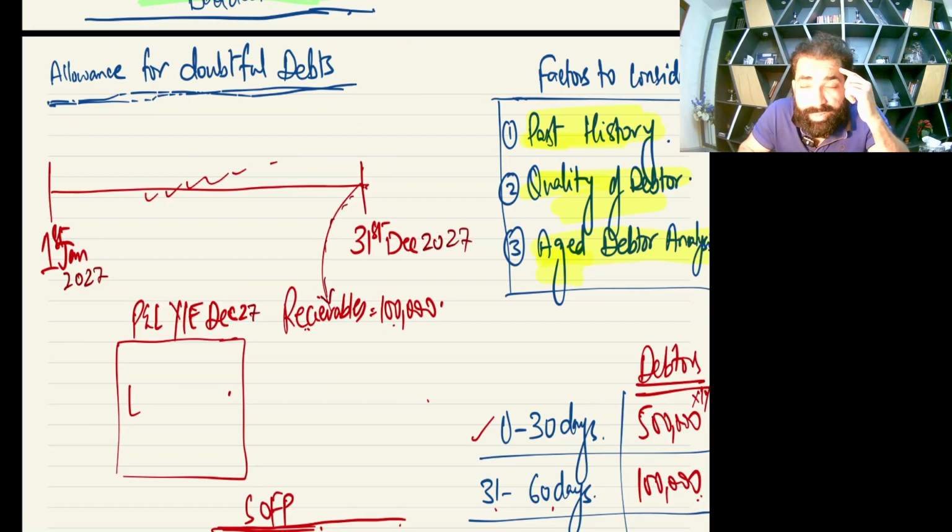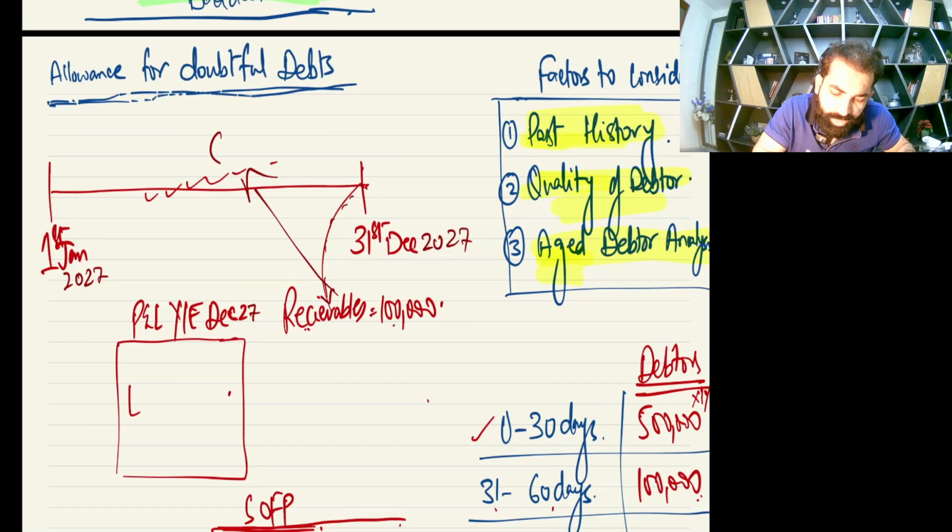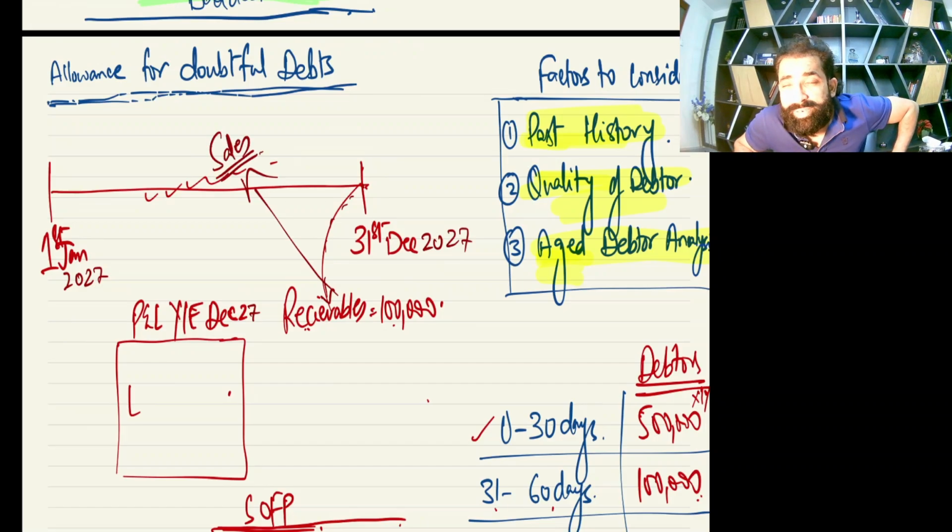Now just use your brain. Whenever you have receivables at the year end, that means the sales are already done. The credit sales are already done for these receivables. And you know, the moment you do credit sales, the credit risk pops up in your books. So that means you have credit risk, you have bad news at the year end. There is a chance of bad debt at the year end.